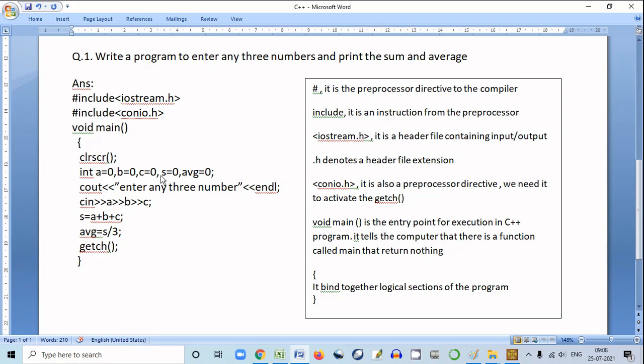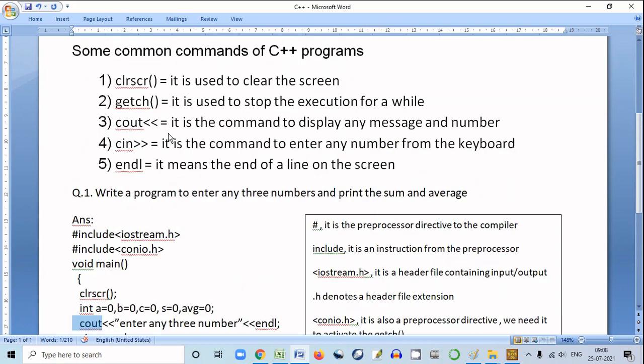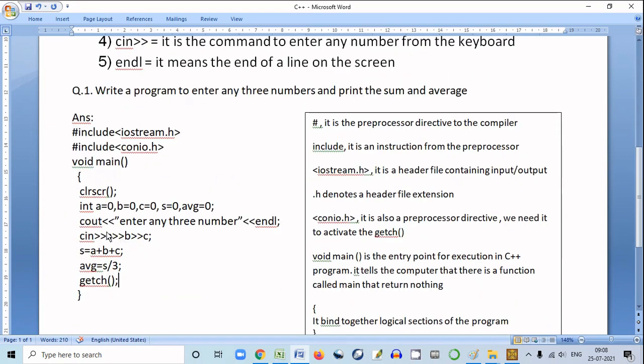And then you know the cout command. The cout command is used to display any message and number. Here we have displayed the message, enter any three numbers, and then we gave endl. What is endl? It means the end of a line on the screen. Then we enter three numbers by this command.